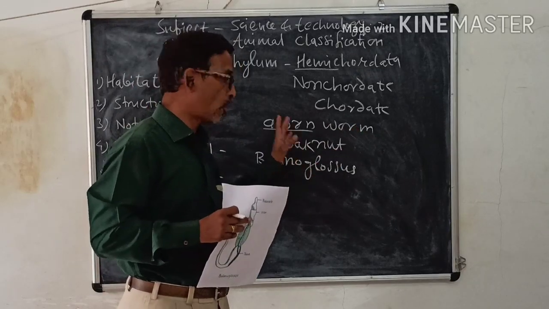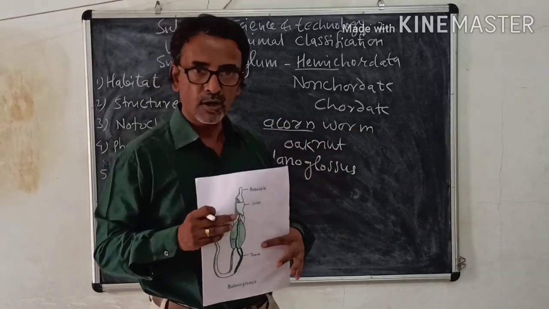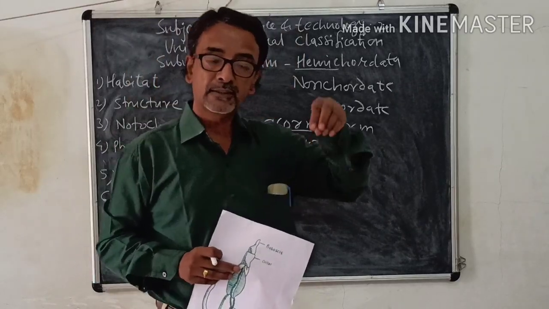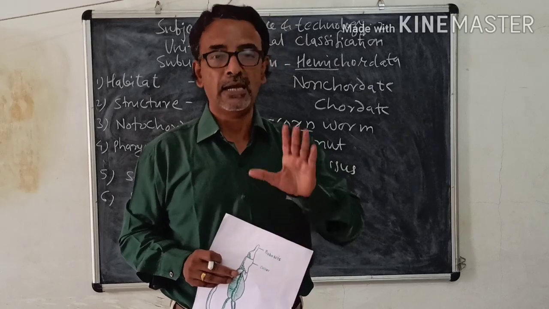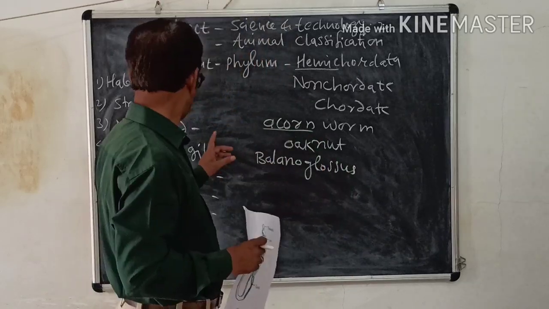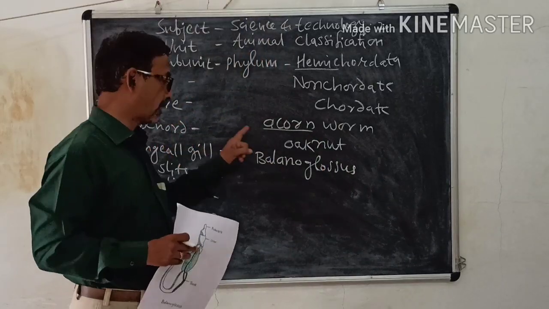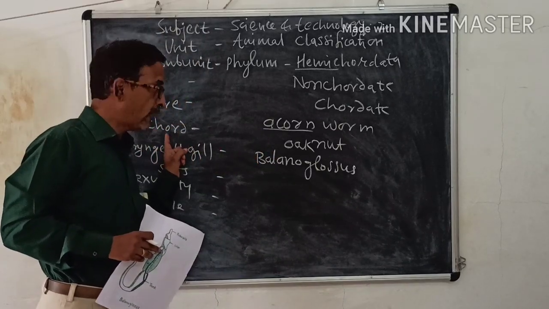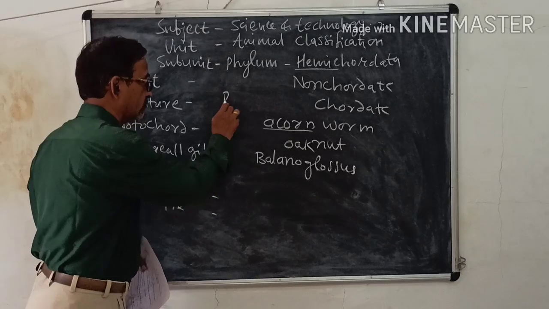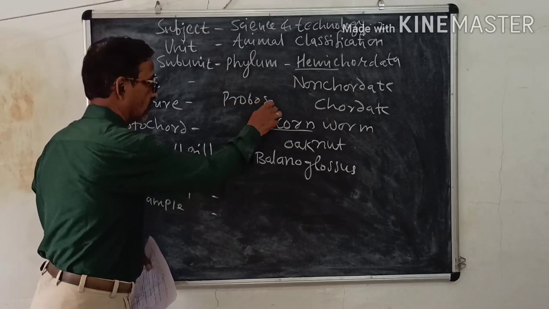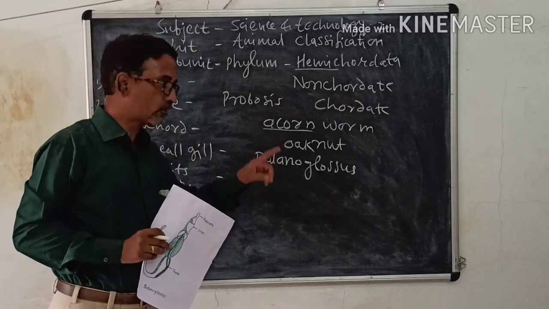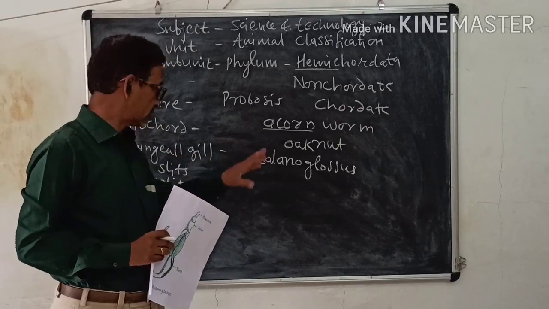The body is soft because it is a worm. Then they live at the base, with a burrowing habit, in the sea. Then notochord is present, as we have seen. Notochord is present in their head or proboscis. Then pharyngeal gill slits are present for the first time in these animals.